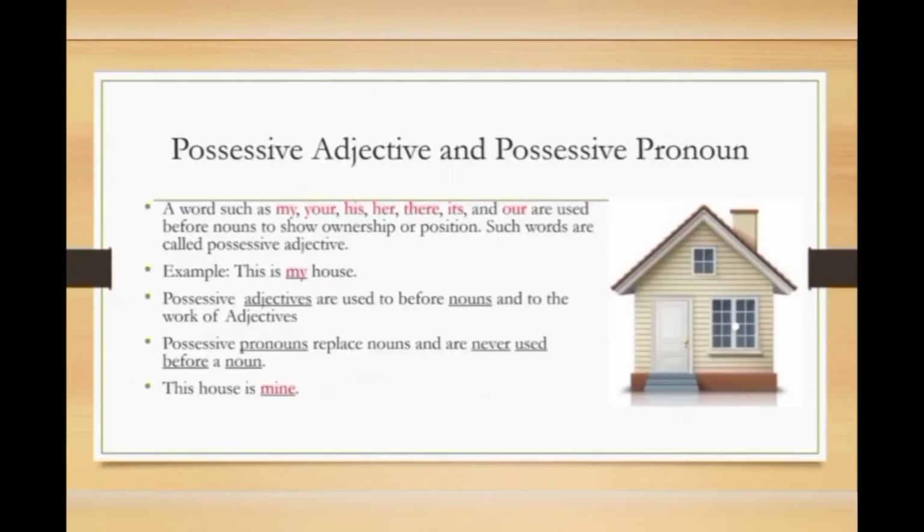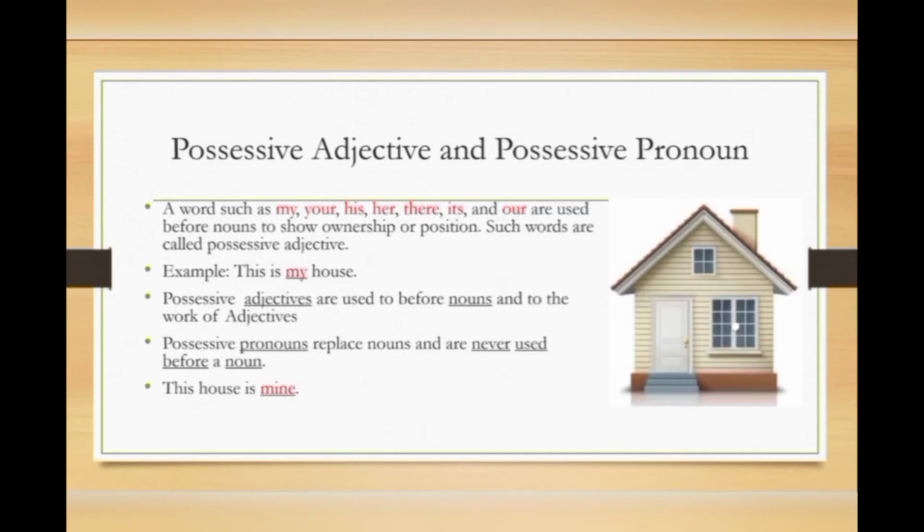Possessive adjective and possessive pronoun. Let's learn the difference between them. Many times students are very confused about possessive adjectives and possessive pronouns. So, words such as my, your, his, her, their, its are used before a noun to show ownership or possession. Such words are called possessive adjectives. Let's move to the example. This is my house. Okay, in this sentence, my is highlighted with red color. This is the possessive adjective.